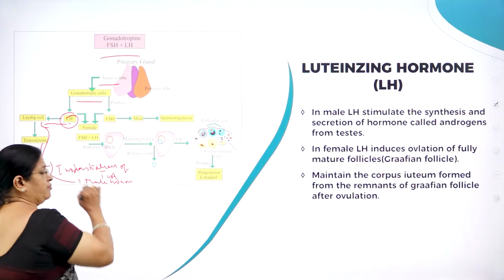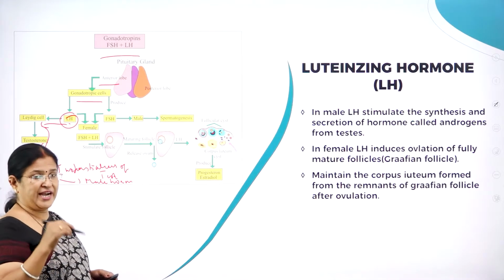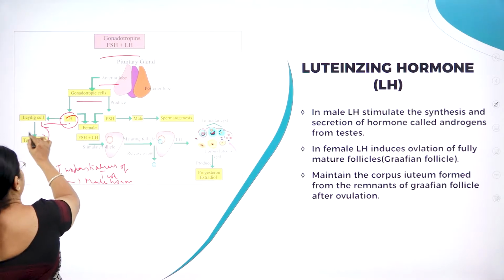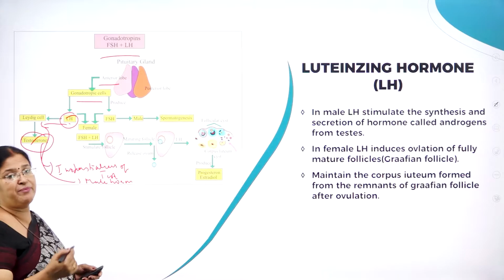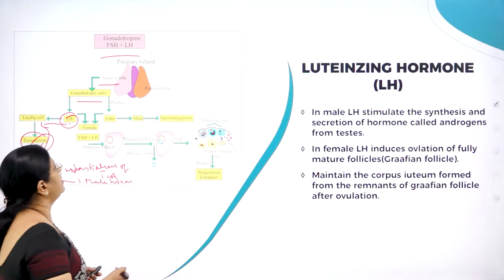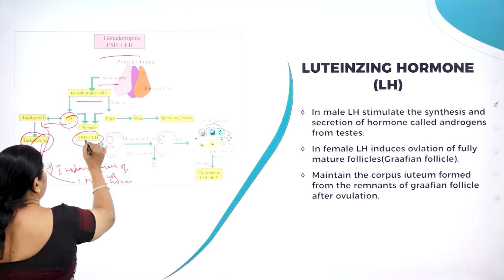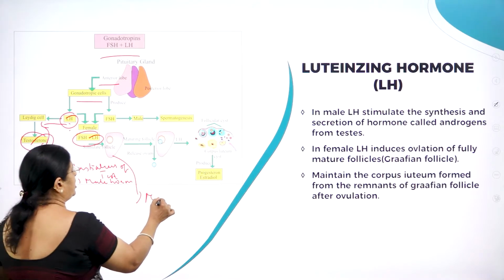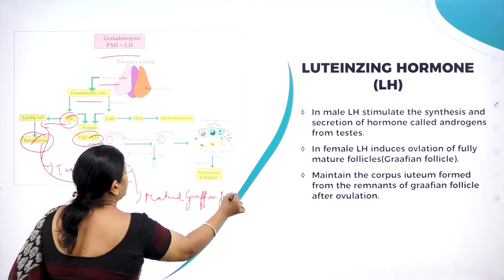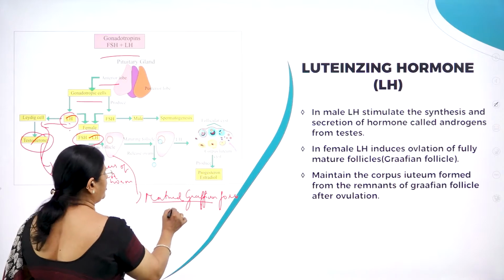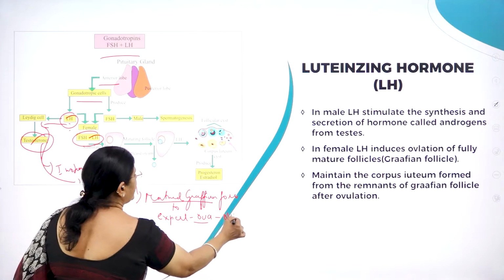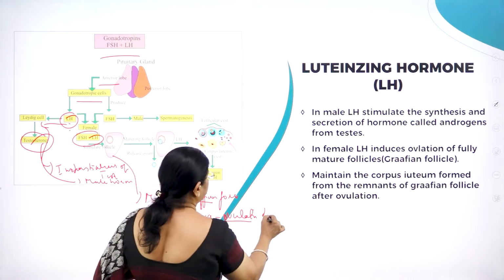So luteinizing hormone of the anterior pituitary has a great role to play in males, particularly in helping in synthesizing a male hormone called testosterone, which is very much important for the formation of secondary sexual characters in male. And how about in female? In female, particularly, it will stimulate the matured Graafian follicle to expel, to throw out, you can say, the ovum, which is called ovulation during the menstrual cycle.